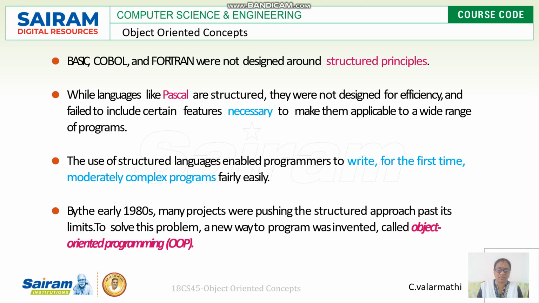Structured languages made it possible to write moderately complex programs fairly easily. That was the intention behind going for object-oriented programming.